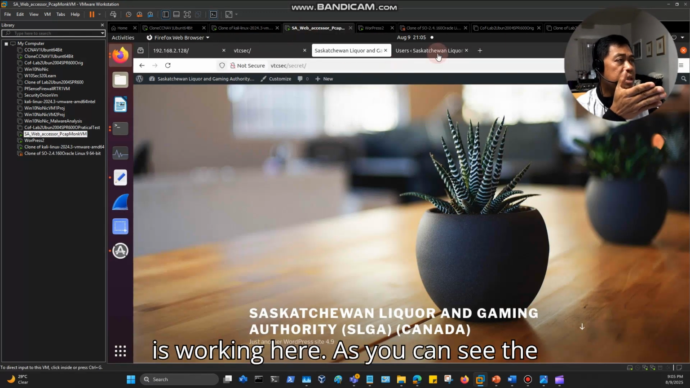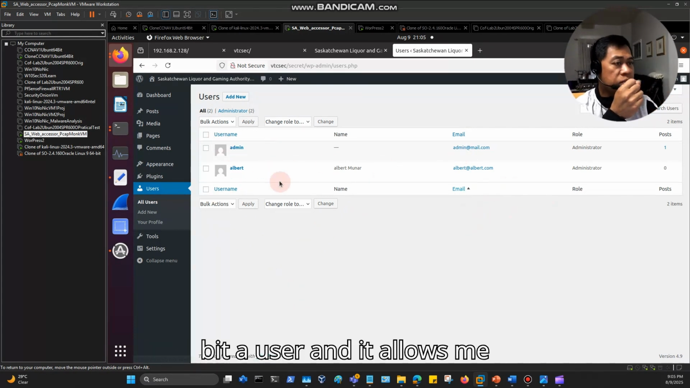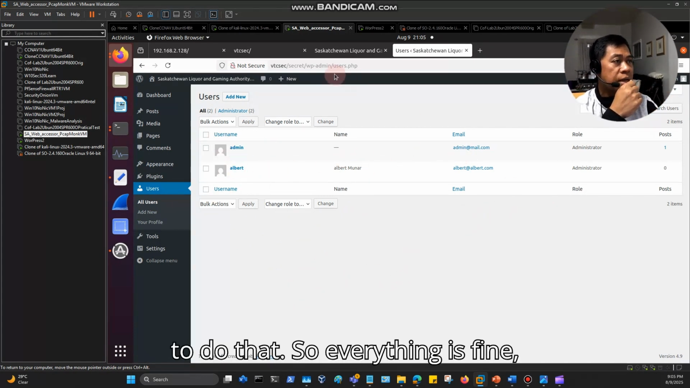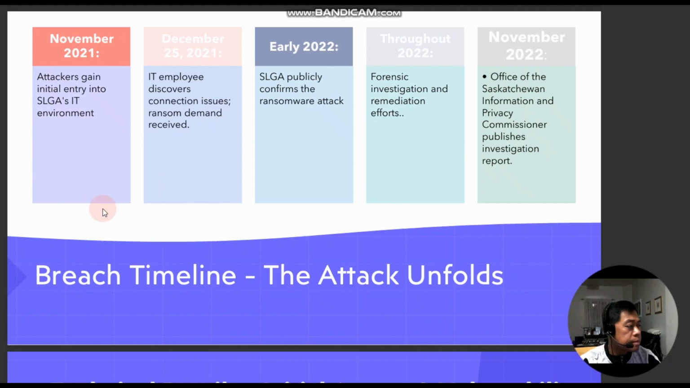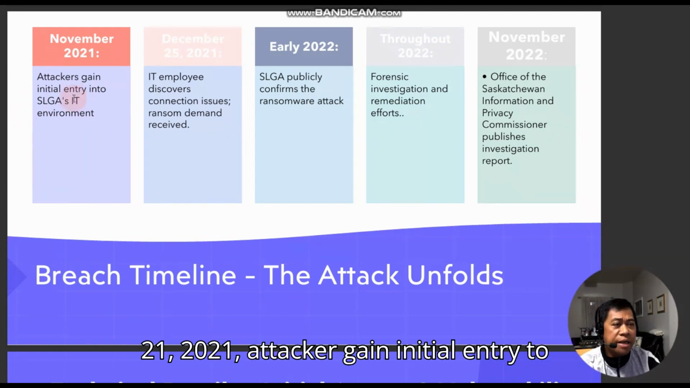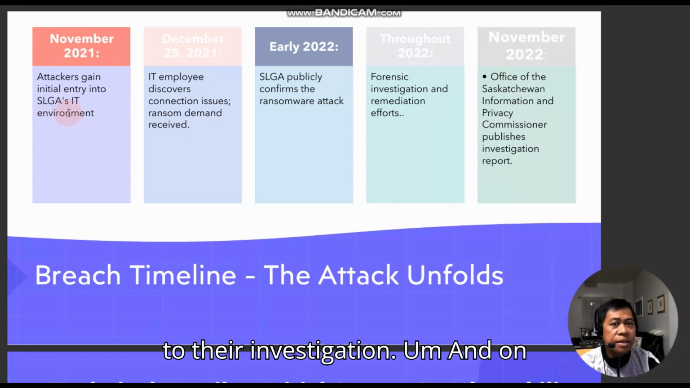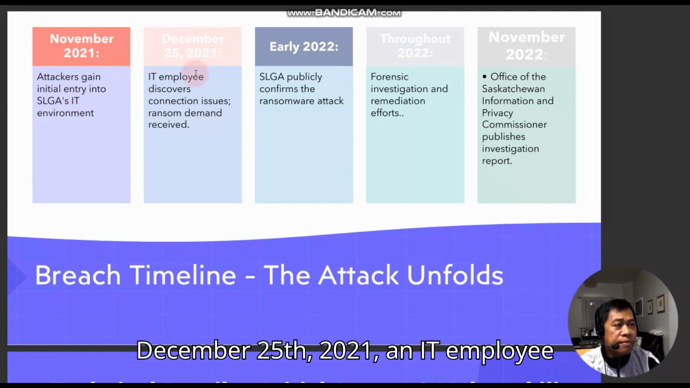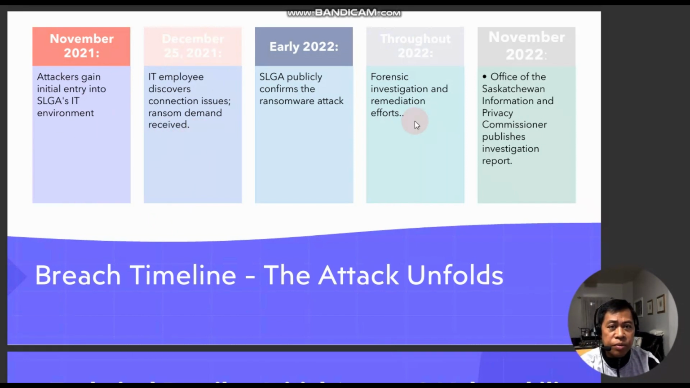So everything is working here, as you can see. The WordPress, you have access. I added a user, and it allows me to do that. Everything is fine. Everything is working until November 21, 2021, when the hacker gained initial entry to SLGA's IT environment. This is according to their investigation. And on December 25th, 2021, an IT employee discovered connection issues, and a ransom demand was received. Everything I will show you in my demo.